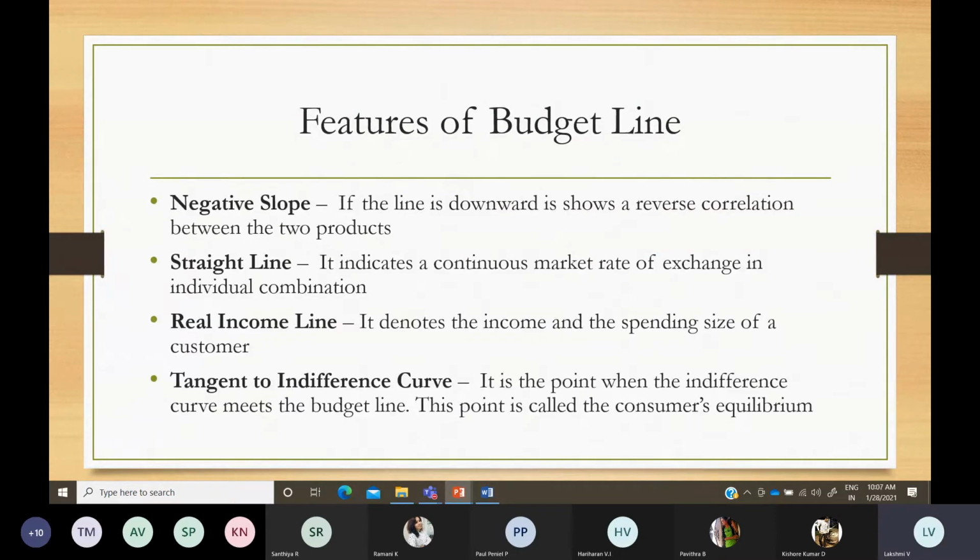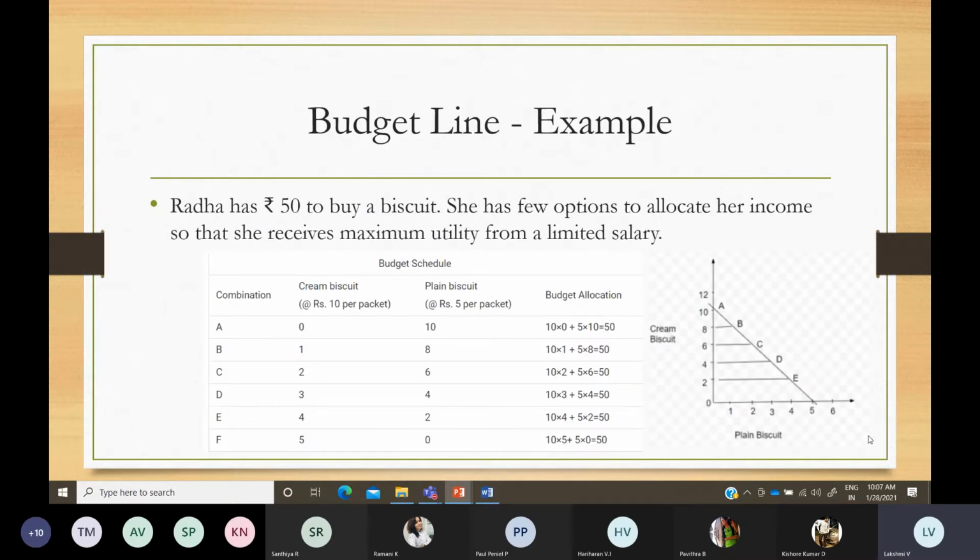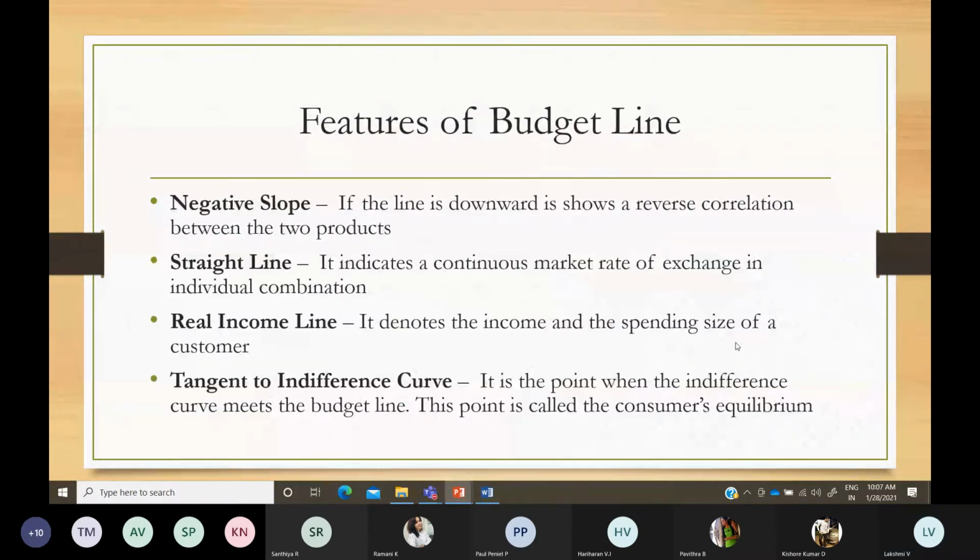So the features of the budget line: it always slopes negative, towards downwards, because there is an inverse relationship between 2 goods. And it is always the price line, always a straight line. And here you are going to consider your income as the main aspect. So what is your purchasing power? With your purchasing power, how you are going to allocate your money towards 2 products, only that you are going to consider under the budget line.